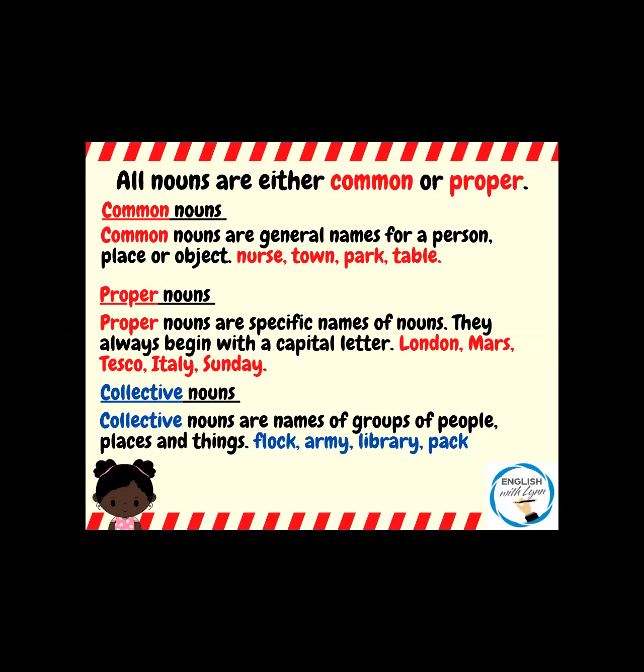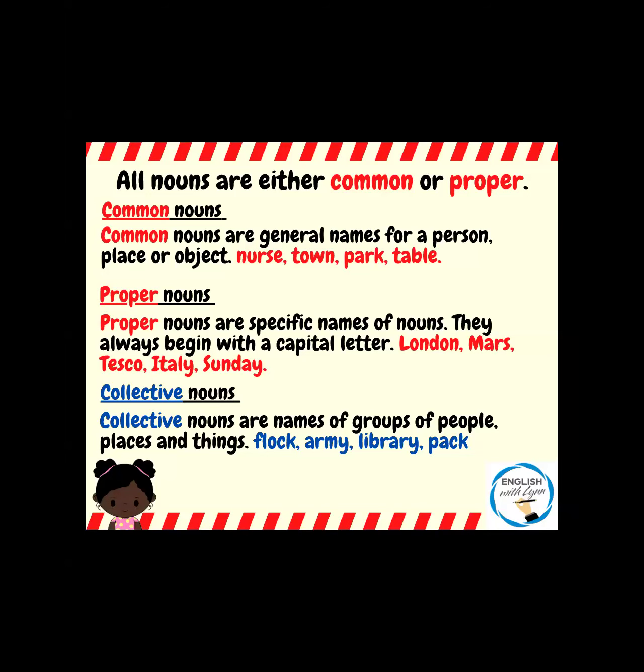Then we have proper nouns. When we speak about proper nouns, we are speaking about specific things. Proper nouns always begin with a capital letter, no matter where they are in the sentence. Whether it's at the beginning or in the middle of the sentence, they still have capital letters. Common nouns would only have a capital letter if they were at the beginning of the sentence. So that is one big difference that you need to be aware of.